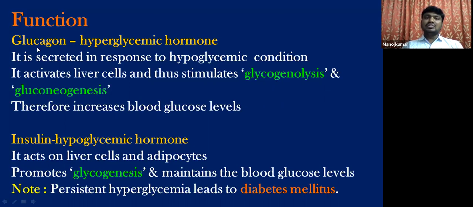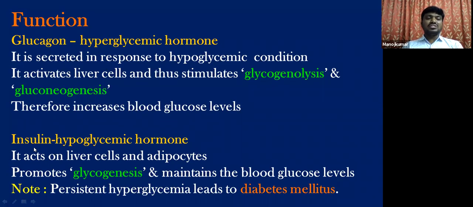And not only that, this glucagon also stimulates the process of gluconeogenesis. We have just discussed about this gluconeogenesis, production of glucose from non-carbohydrates. So by both these processes, one is glycogenolysis, another one is gluconeogenesis. So by these two processes, what happens? The blood sugars or blood glucose levels are increased, and more, the glucagon also decreases the uptake and the utilization of glucose by the cells. This glucagon decreases the uptake and utilization of glucose by the cells, hence called hyperglycemic hormone.